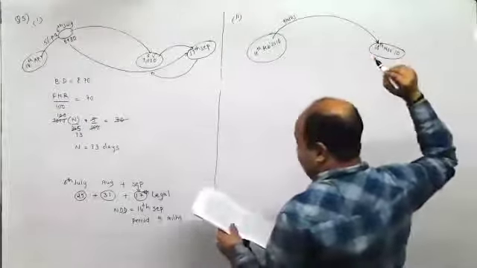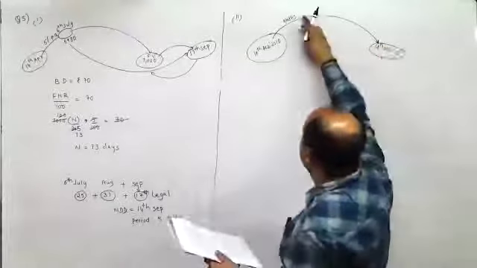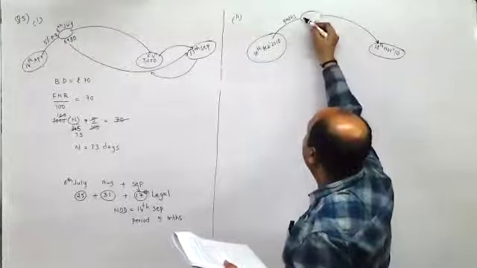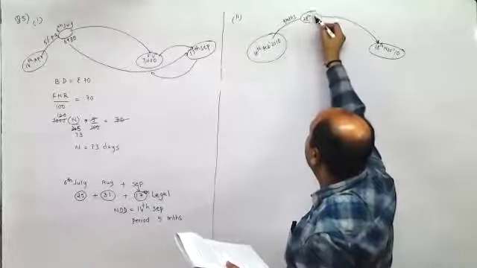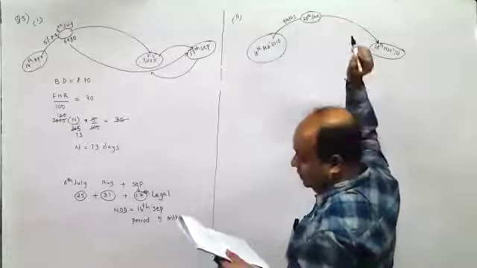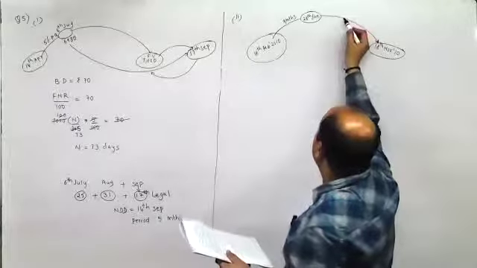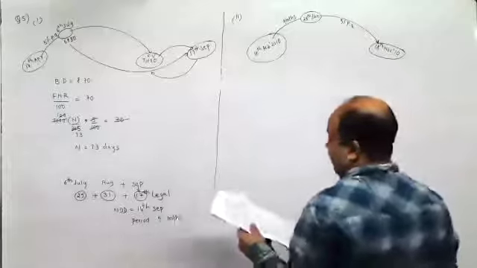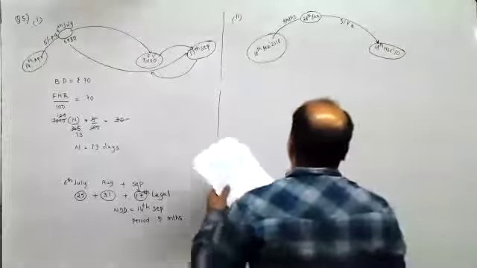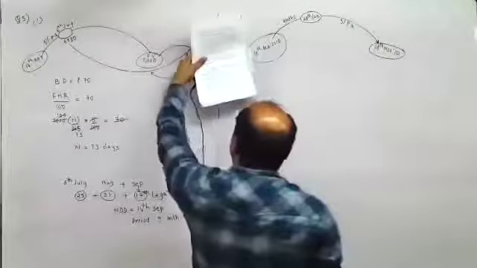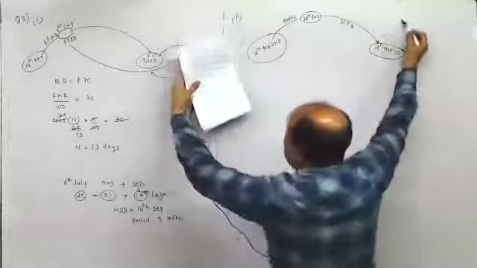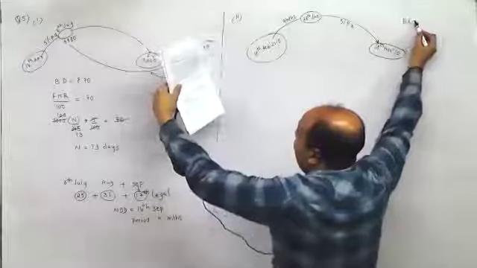Now it was encashed on 28 June 2010 at the rate of 5% per annum. Calculate the banker's gain and the true discount.